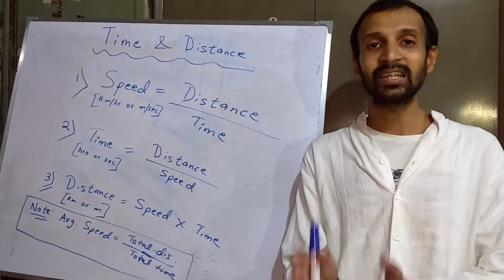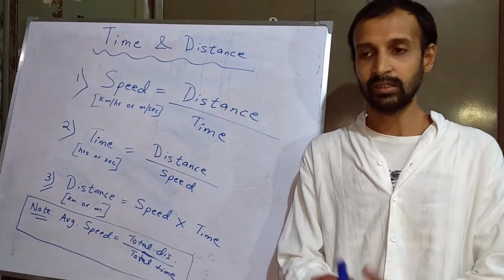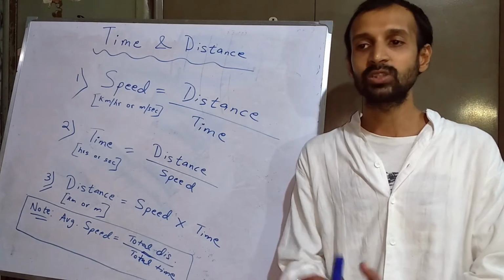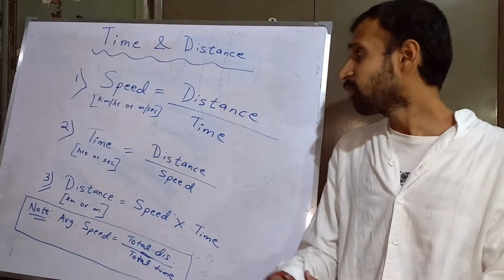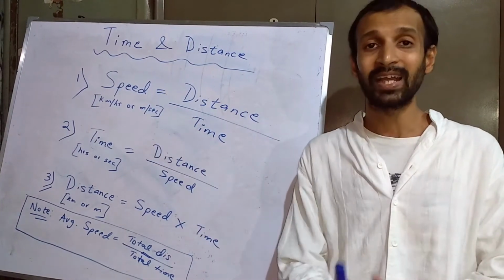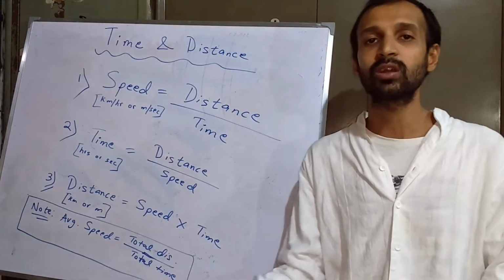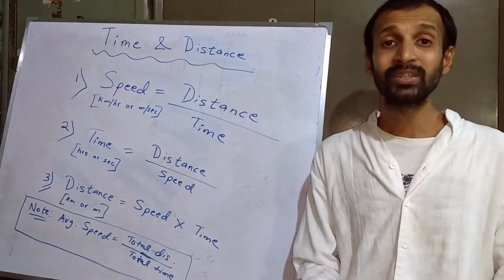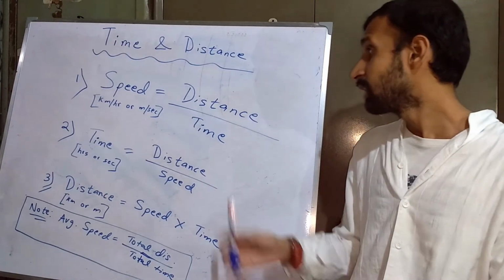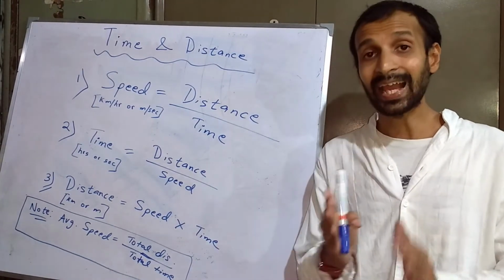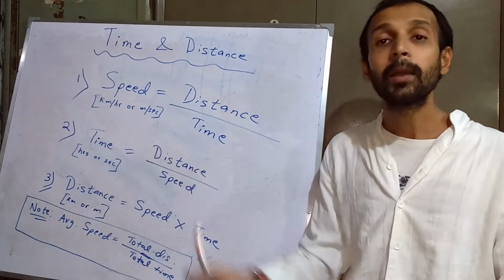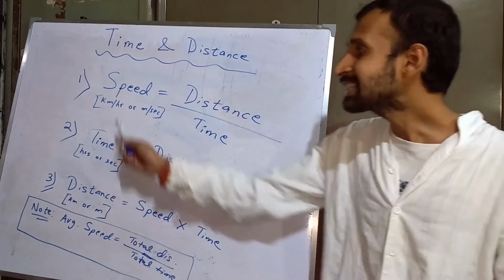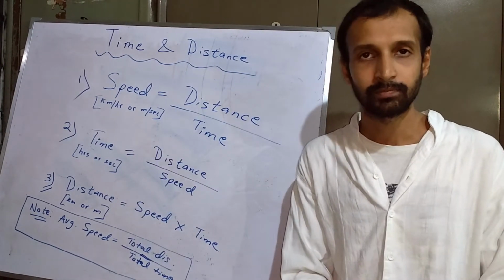Time and distance, as the name suggests, is a concept that revolves around time, distance, speed, average speed, and all those things. The formula to find out speed is distance by time. Now, this is something which any book would tell you. My job is to explain the matter to you. Speed is calculated in terms of either kilometer per hour or meter per second. So, this is the unit of speed.